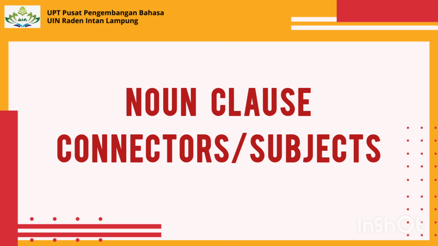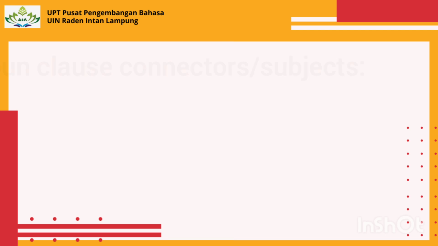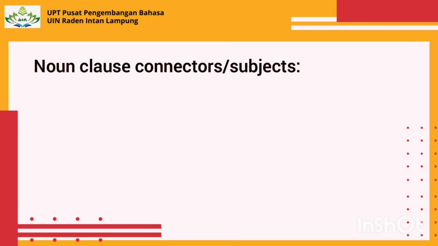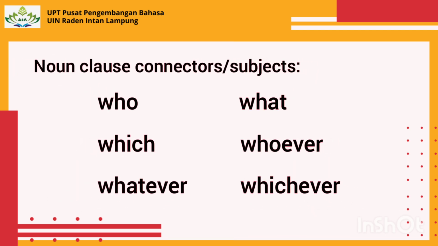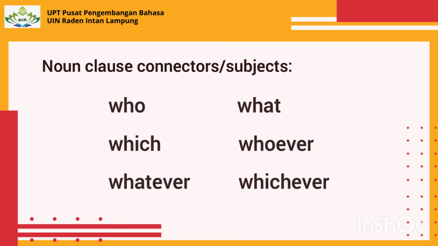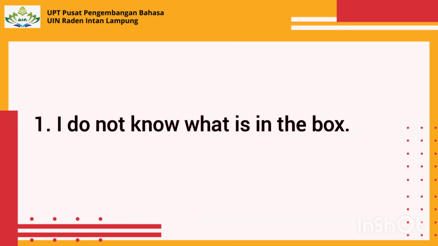This time in this video, I'd like to explain about noun clause connectors or subjects. Noun clause connectors or subjects are who, what, which, whoever, whatever, whichever. You need to bear in mind that a noun clause connector can also be the subject of the clause at the same time. Look at these examples.